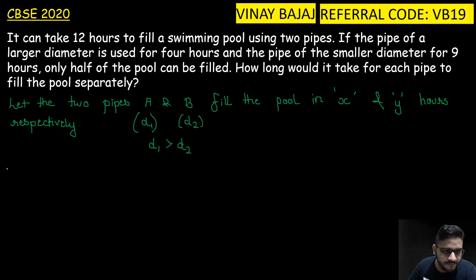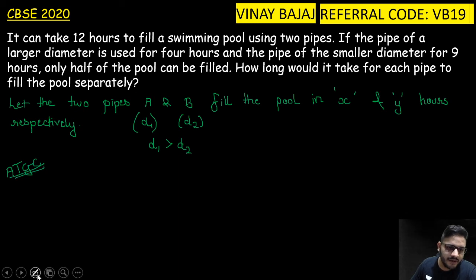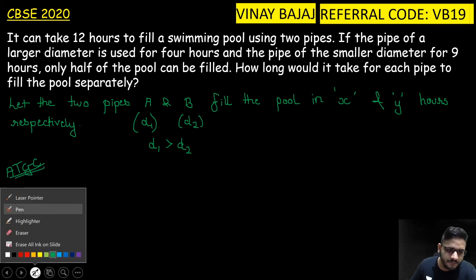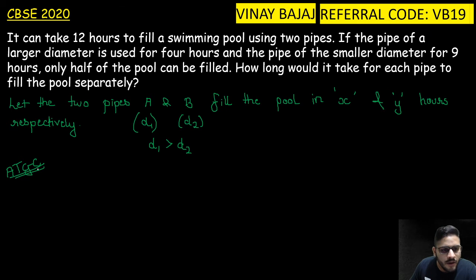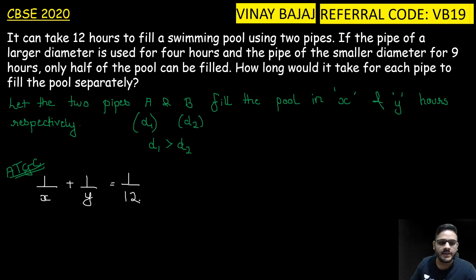Now, according to the given condition, 1 upon x plus 1 upon y is equal to 1 upon 12. This is my equation 1.